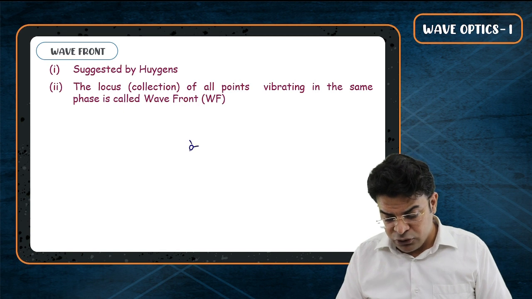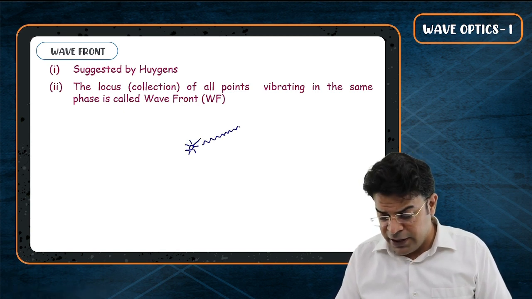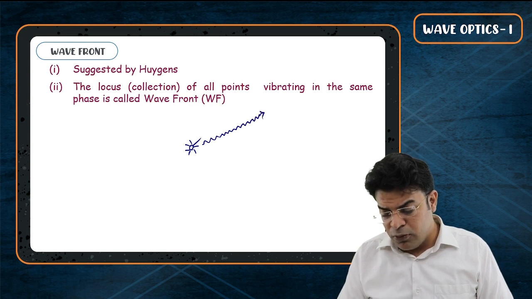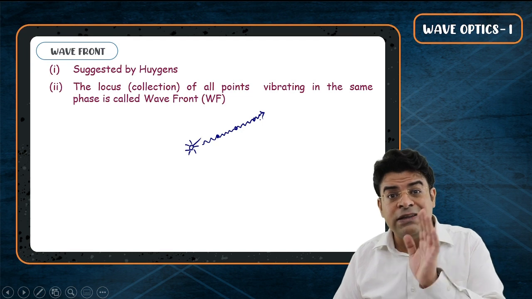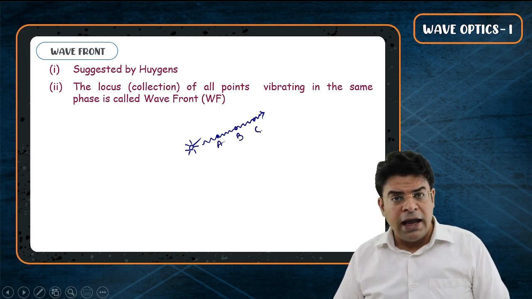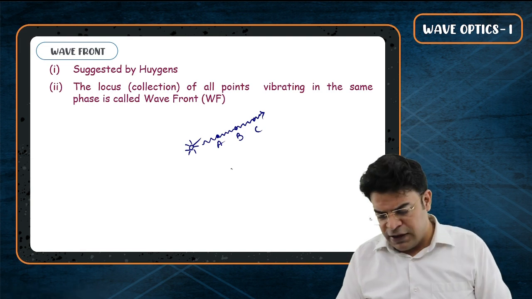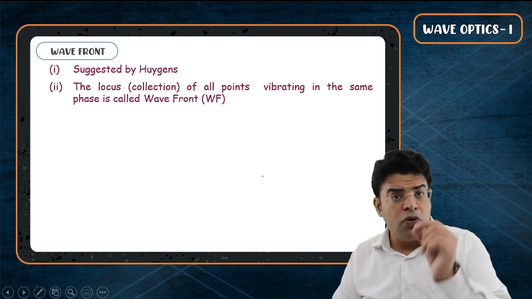If you have a source and the source is giving out signals, so it's creating disturbances. As you keep on moving away and away and away from the source, the phase you will find is lesser and lesser and lesser. So if there are 3 points A, B and C, I can say that at any given instant of time, the phase of A will be greater than the phase of B and that will be greater than the phase of C. There is one more similarity.